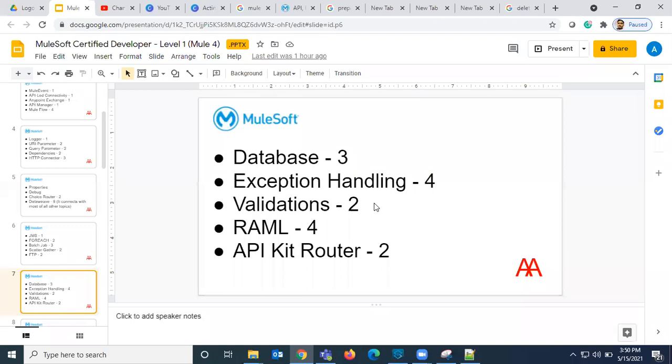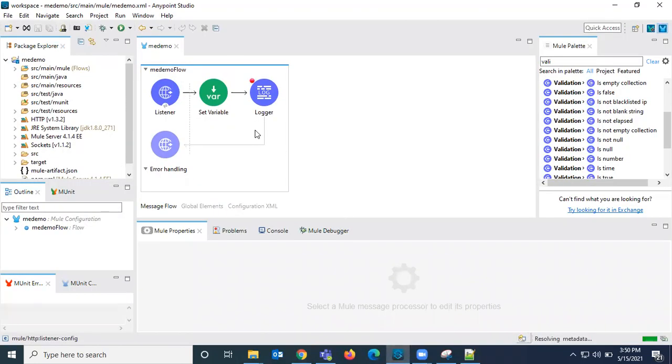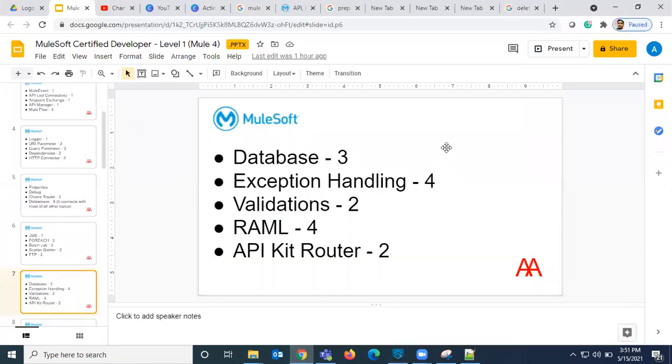And validations. See here, we have a validation module, right? There we have is false, is null, is not null, is number, is string. From this validation module, we can expect 1 or 2 questions.